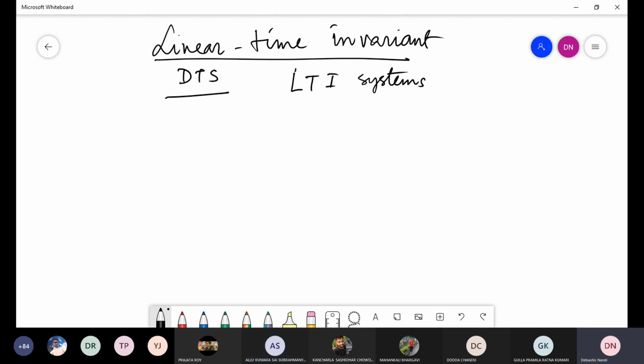If the independent variable is time, then we call this a linear time invariant system. But if the independent variable n is a space variable, then I will call it a linear space invariant system. But here I am thinking that this n is a time variable, and that's why I am writing linear time invariant system.